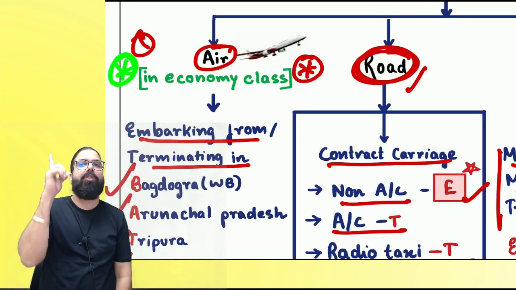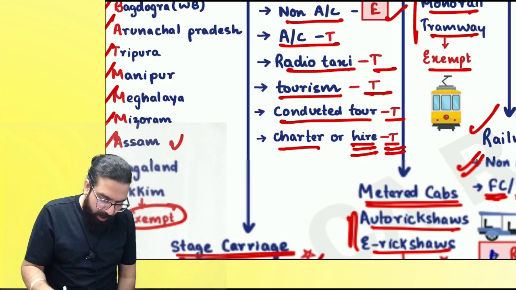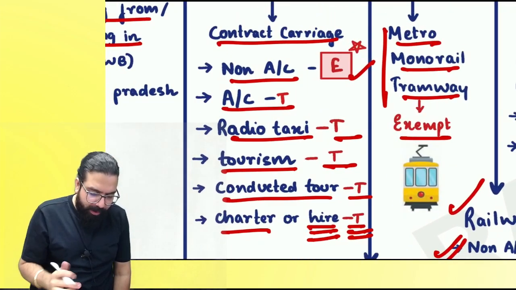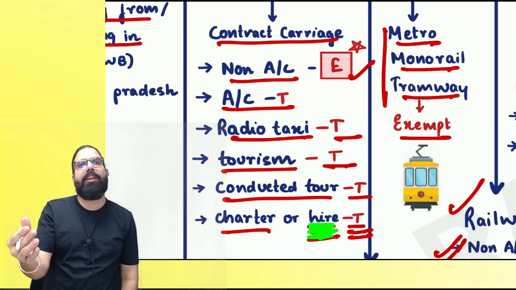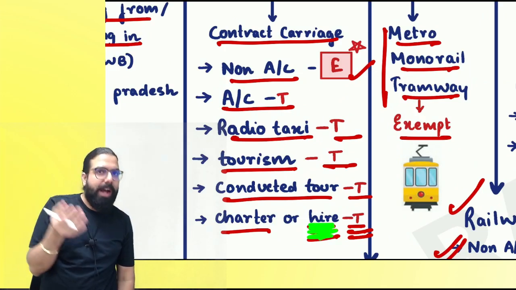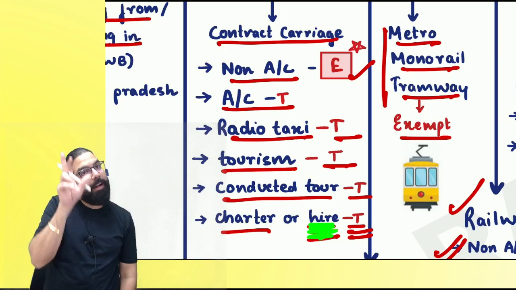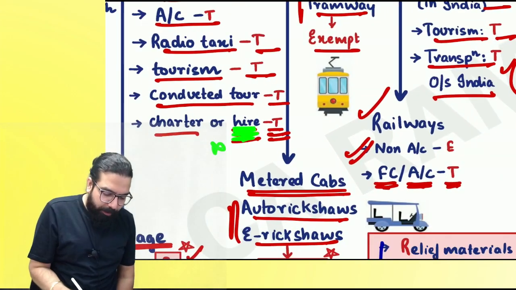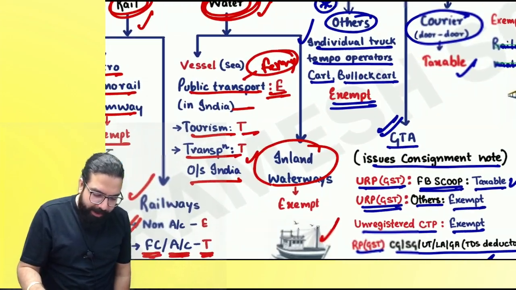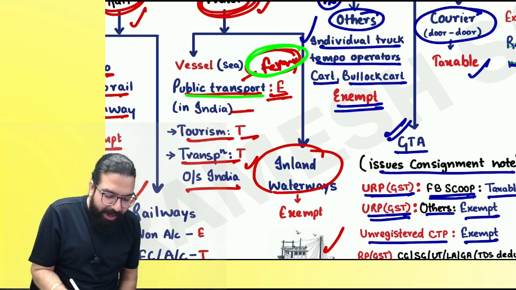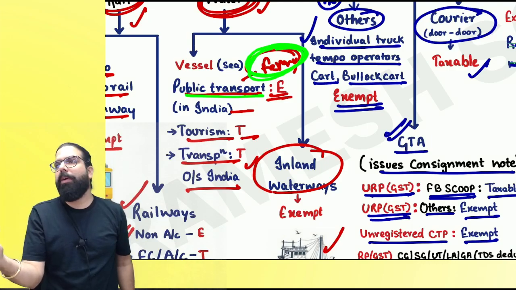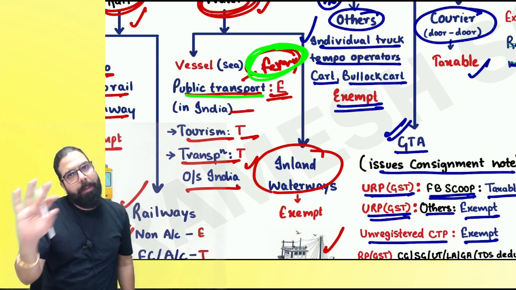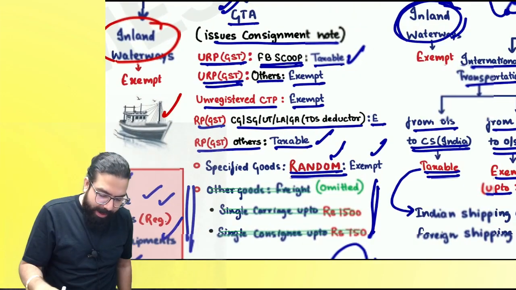Economy class, business class is always taxable. The next one which I told you was the charter or hire point. If a vehicle has been taken on hire for transportation of employees, it is not exempted. It is always taxable. This point also I told you. Then I told you public transportation, ferry, when it is being owned by PSU, government or anyone, public transportation shall always be exempted.